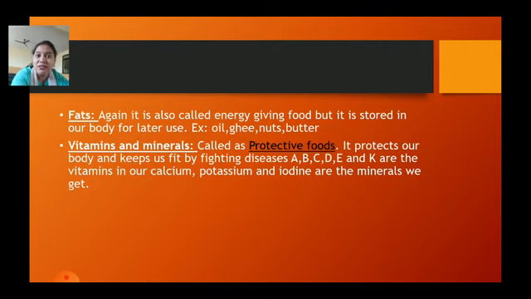And the vitamins which we have in our diet are vitamin A, B, C, D, E and K. These are the vitamins we find in our diet. Apart from these vitamins, we have minerals in the food we take. The minerals are calcium, potassium, iodine. These are the minerals we get from our diet. Children, if you have any doubt, please come back and ask the teachers here, and I am there to help you out.